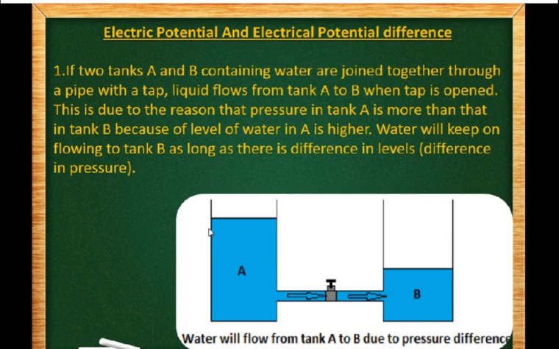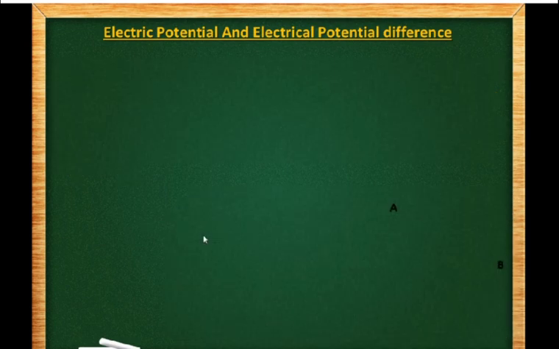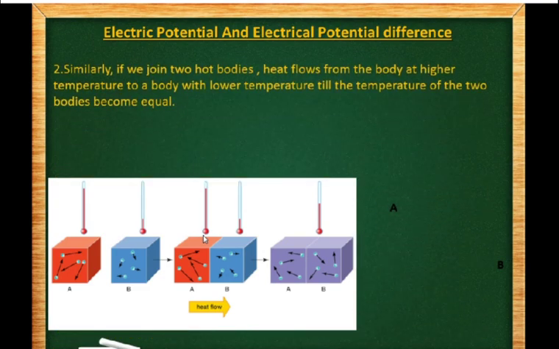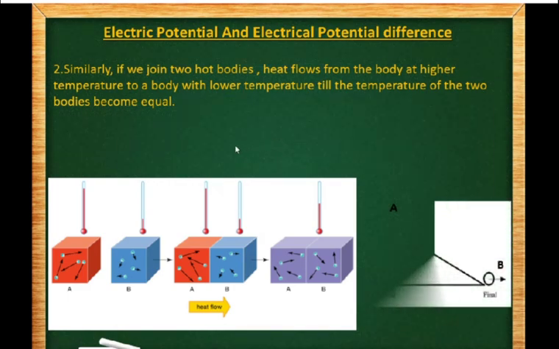Now the water will keep on flowing to tank B as long as there is a difference in level, or we can say difference in pressure, right? So I think this is a common sight. Similarly, if we join two bodies, the heat flows from the body at higher temperature to the body with lower temperature. This movement of heat from a hotter object to a cooler object will continue till the temperature of the two bodies becomes equal.